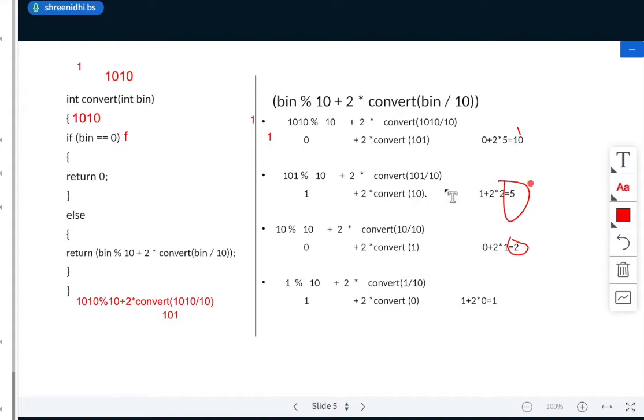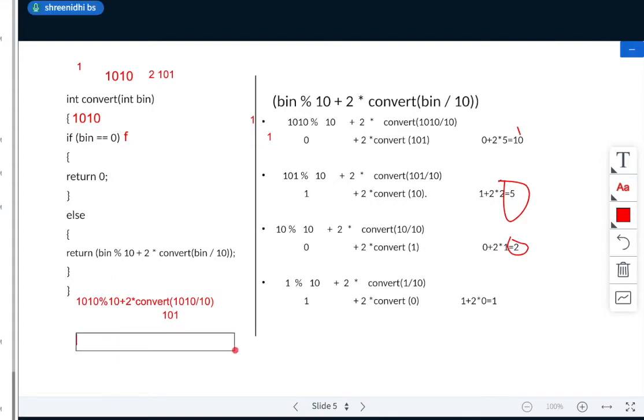Now what I should do, again this function is calling the same function. Second time I am calling the same function. Second time it will be 101. So when I pass 101 here, what happens? Here again it will be false. So second time what will be the return value?